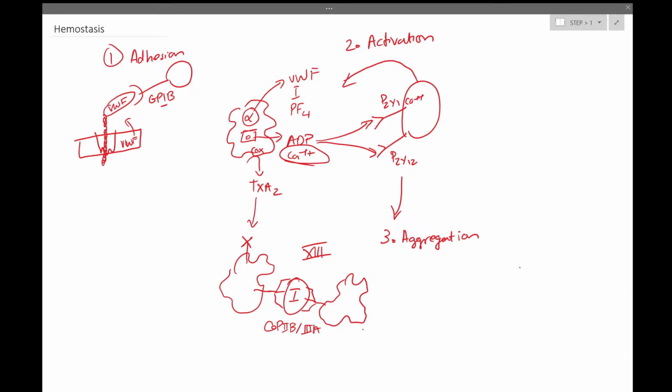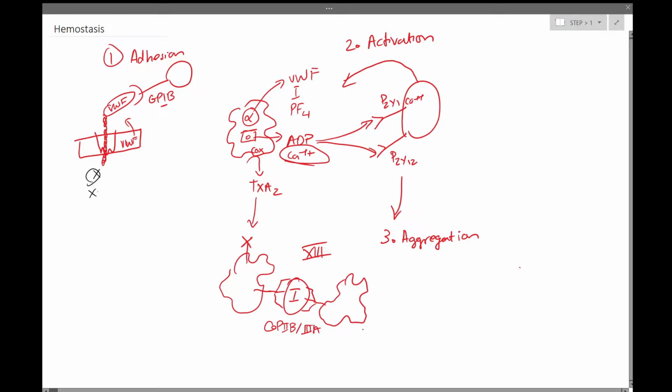Now that we've discussed primary hemostasis, let's go over some disorders and drugs that disrupt this process. First, the collagen could be deformed or mutated. It could be deformed in scurvy, which is a vitamin C deficiency where synthesis of the collagen is disrupted, or it could be something like Ehlers-Danlos syndrome, or EDS, where the collagen is mutated.